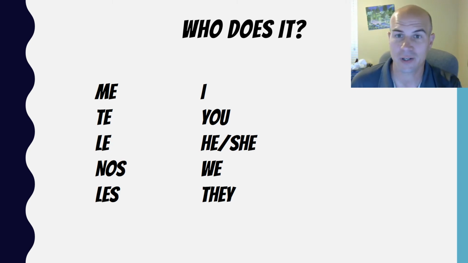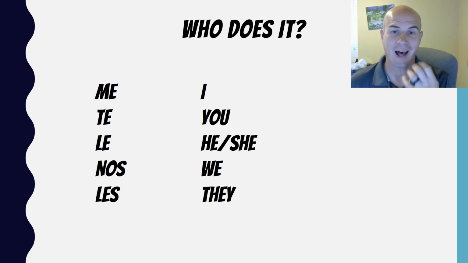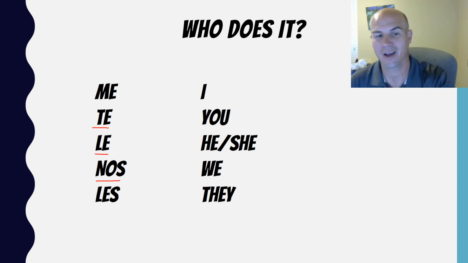Technically, these are indirect object pronouns, but you will learn that much later on in Spanish, not something we have to worry about today. But what we do need to know is if you're wanting to say I like, we're going to say me. If you're wanting to say you like, you're going to say te. If you're wanting to say he or she likes something, it's le. If we like it, it's nos. And if they like it or you all like it, it's going to be les.